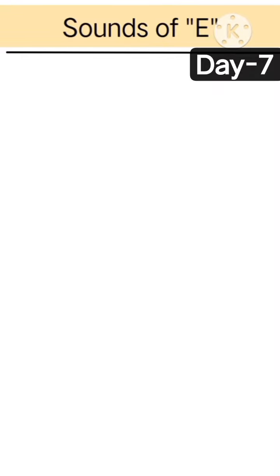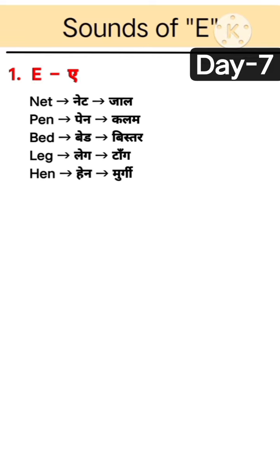Listen carefully and repeat after me. Rule 1. Short sound of E. When the letter E comes between two consonants, it makes a short sound, A. It sounds like A. Examples: net, pen, bed, leg, hen.